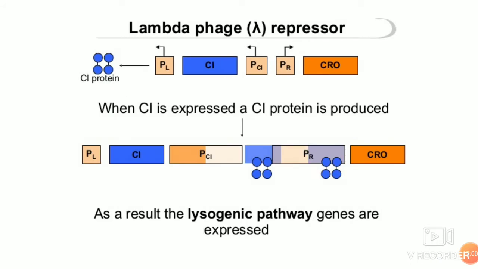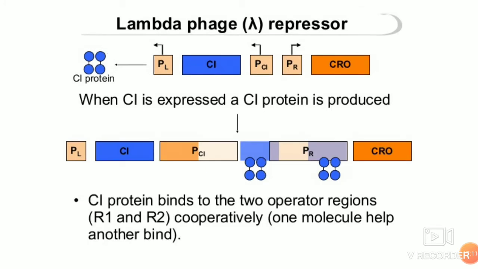So this CI protein induces the lysogenic gene expression, that is, from the left promoter, the lysogenic gene expression starts. And it's also interesting that when CI protein is produced, there are two operator regions, R1 and R2, where cooperative binding starts.